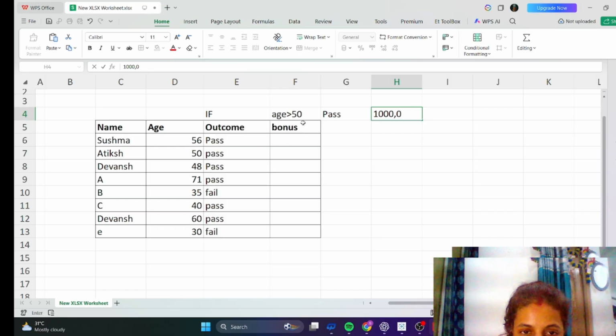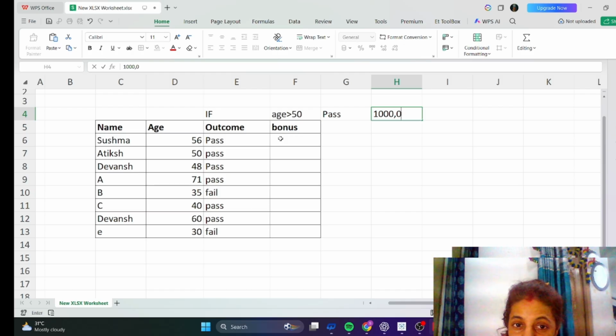So how will we apply the if function? As it's a condition, if he has age greater than 50, and one more condition, if he has passed, then only he will get 1000. It's a condition, so you will have to apply it in your mind. Whenever you get any kind of condition, you must use the if function.